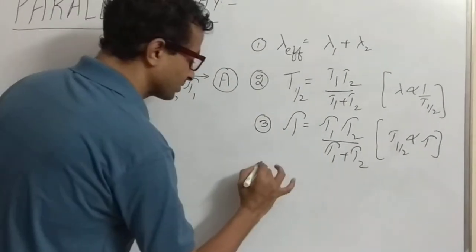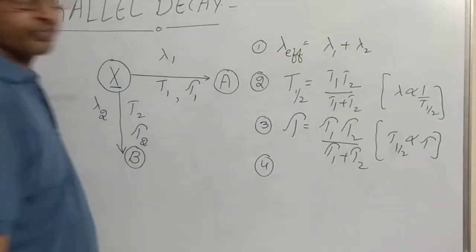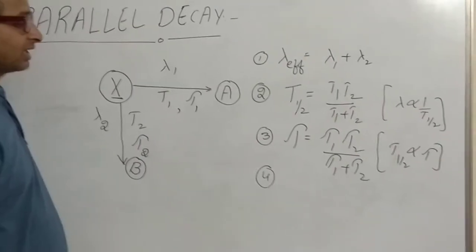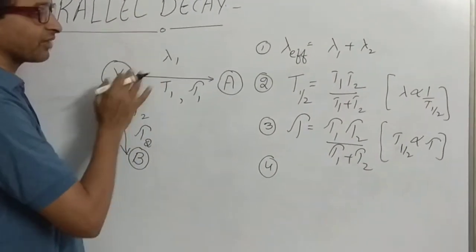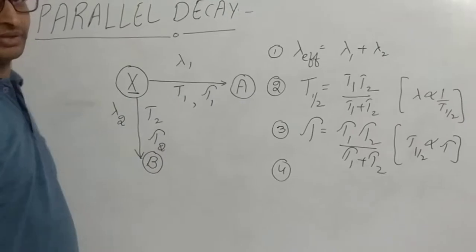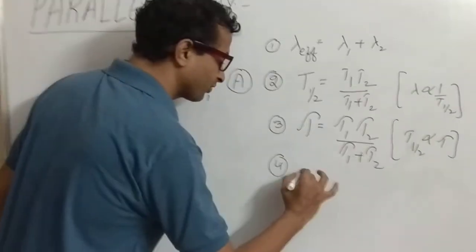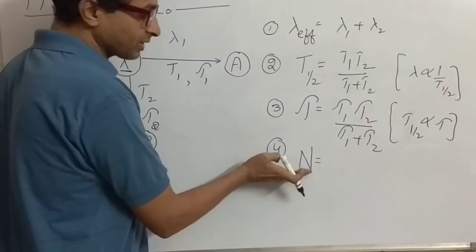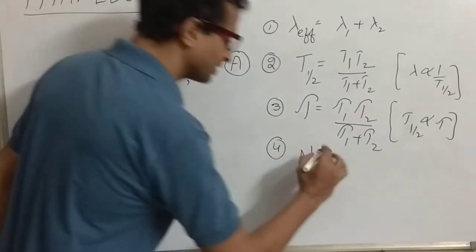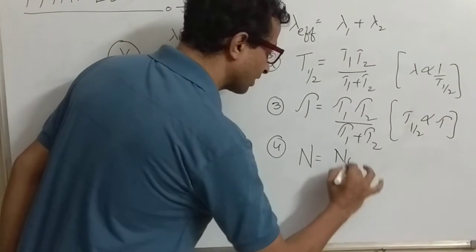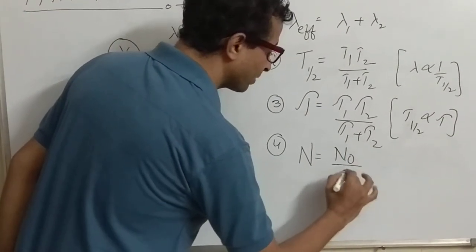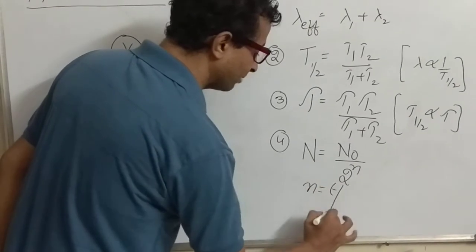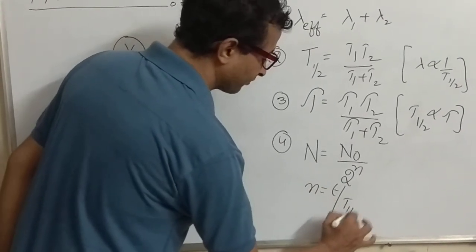And suppose they ask a question: how much time will it take for the number of nuclei to decay to half of its value? Earlier formula, known formula: the number of nuclei present is equal to N0 upon 2 power n. Here n is equal to the time upon T half.